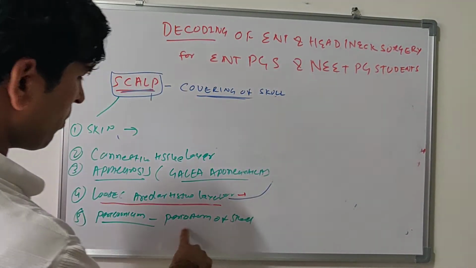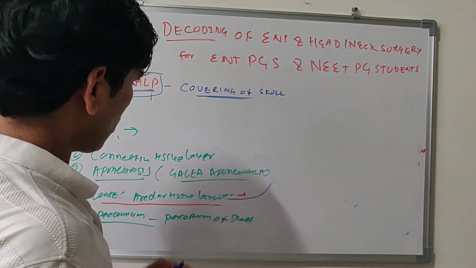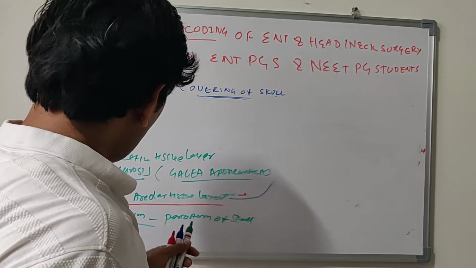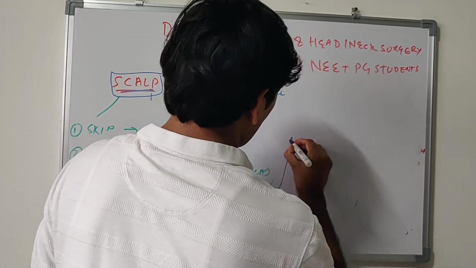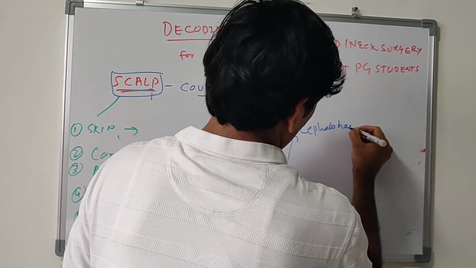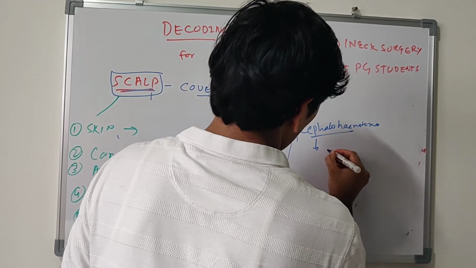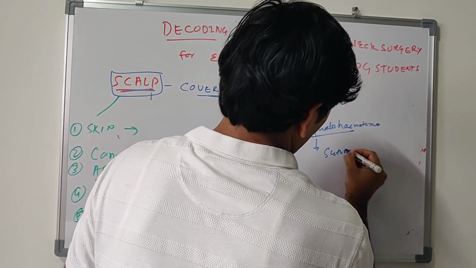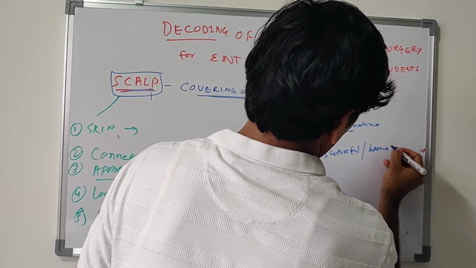This outer layer of the bone is periosteum, also called pericranium. Now this pericranium has the most important applied anatomy, that is hematoma, also known as sutureful hematoma.